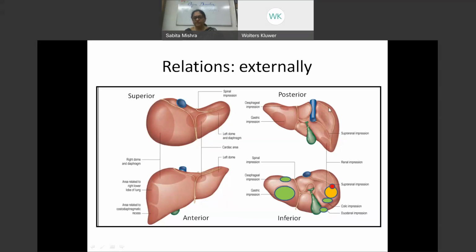If it's a large abscess and this coronary ligament is not giving it much space to go below, it will just go above, because this is a site which does perforate the diaphragm out here to go into the lungs, the right lung.